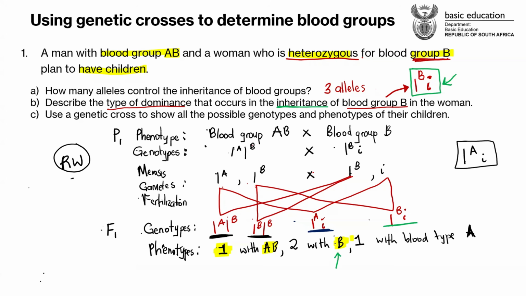Remember here, we are doing the phenotypes. When we're doing the phenotypes, you look at the actual blood type. If it's AB, it's AB. If it is B, it doesn't really matter whether it's homozygous dominant or heterozygous. That doesn't matter. As long as the blood type is going to be B, then there are 2 of them because that's their phenotype. You don't really count them. You won't say this is one with heterozygous, one with homozygous. No, don't use those terms for the phenotype. Those terms are used to describe the genotype itself.